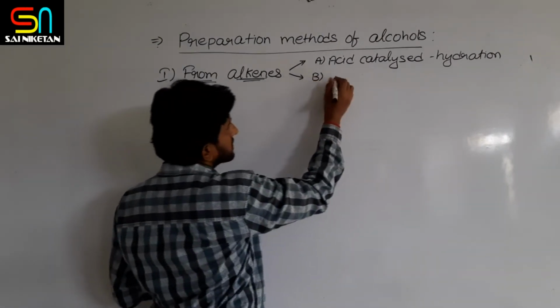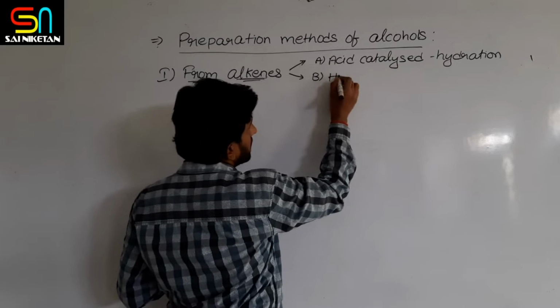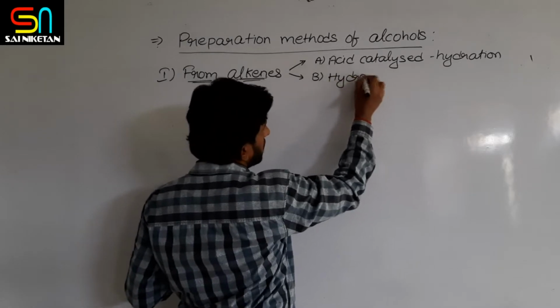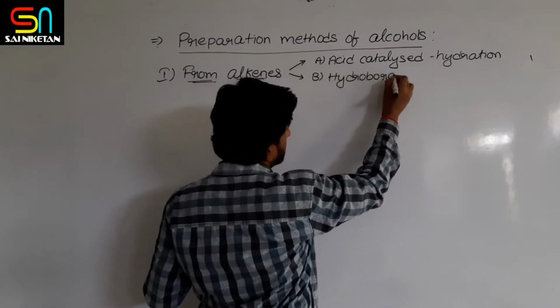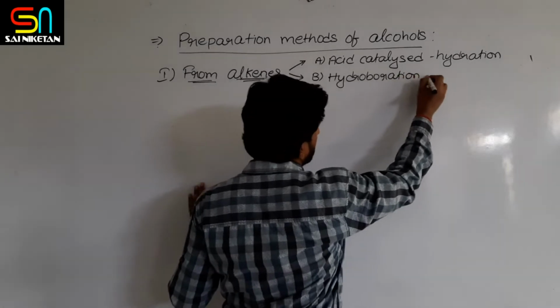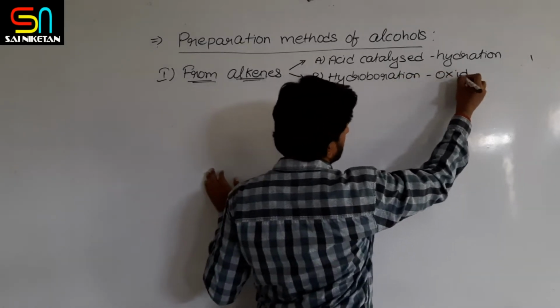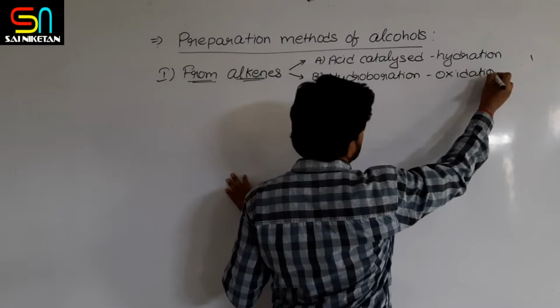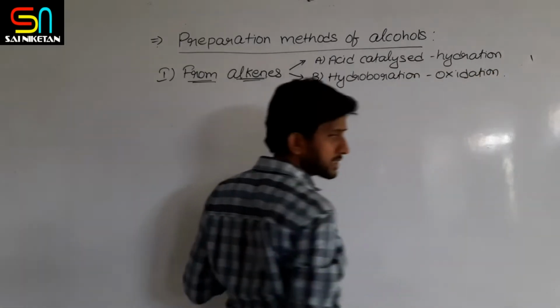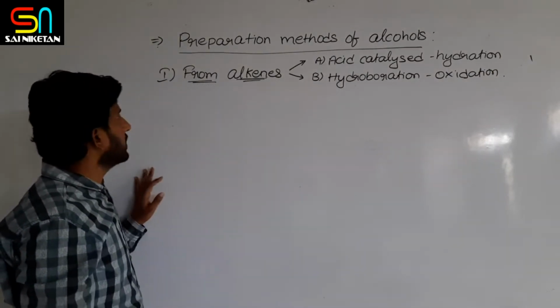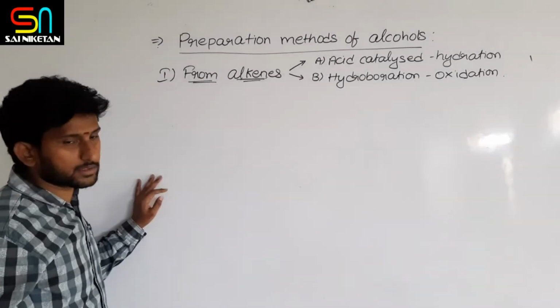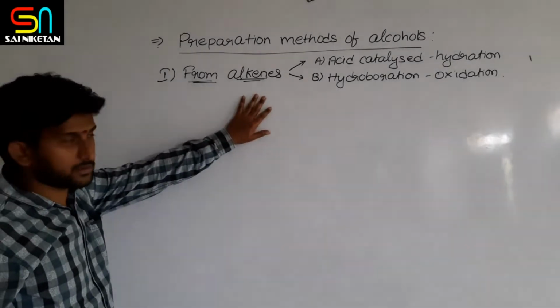Another one is hydroboration oxidation. These are two methods of preparation of alcohols from alkenes.